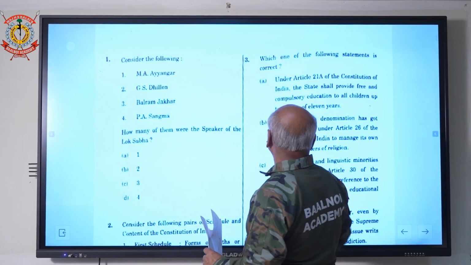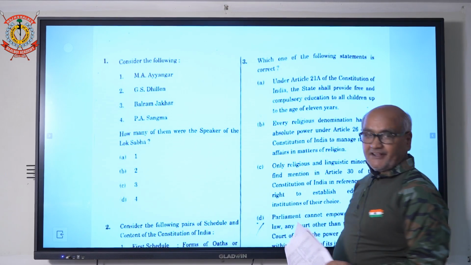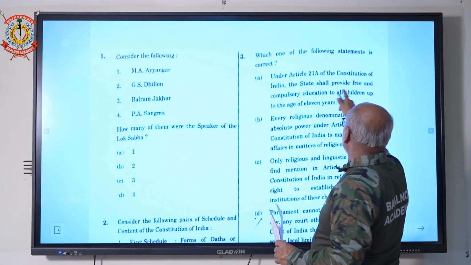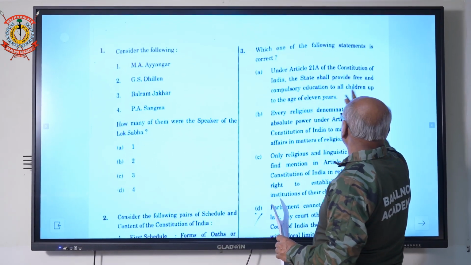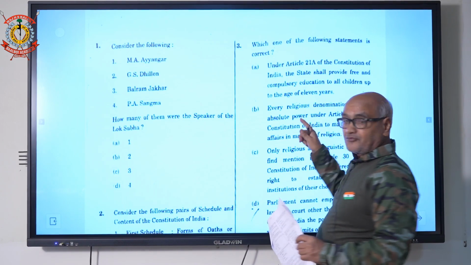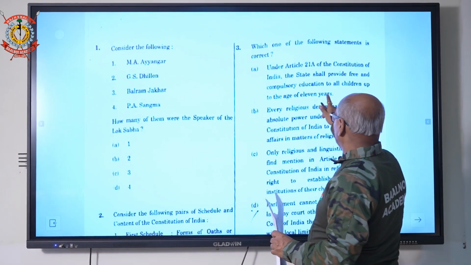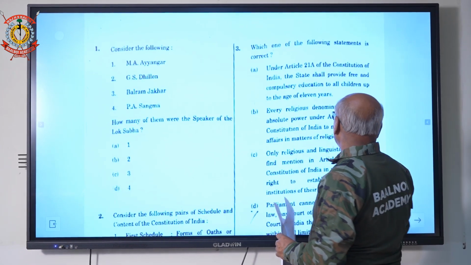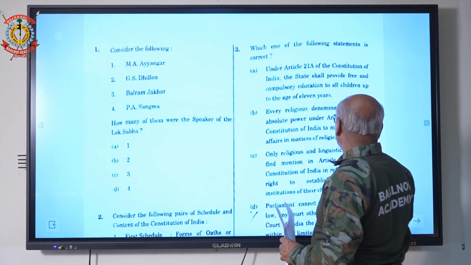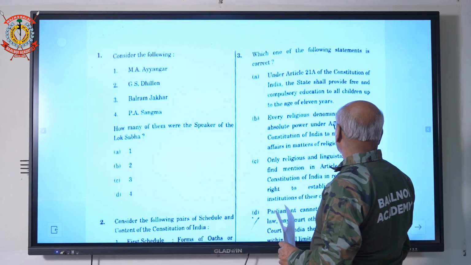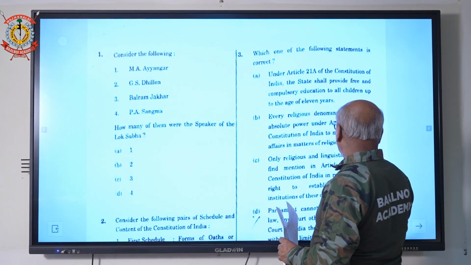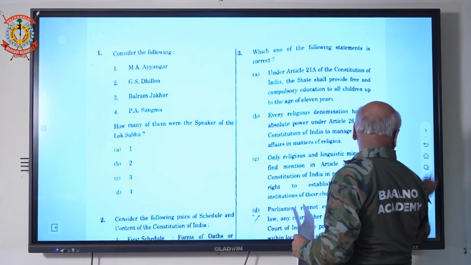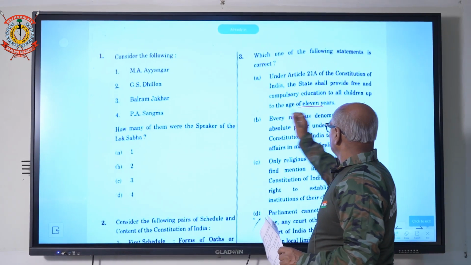Now come to question number 3. Which of the following statements is correct? Article 21A of the Constitution of India states that the state shall provide free and compulsory education to children up to the age of 14 years, not 11. So A part is wrong. B part is correct. Every religious denomination has absolute power under Article 26 of the Constitution to manage its own affairs in matters of religion. Answer will be B part.